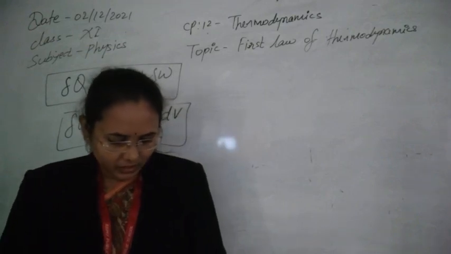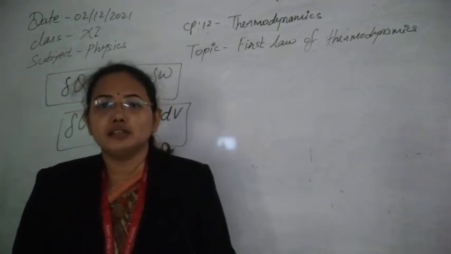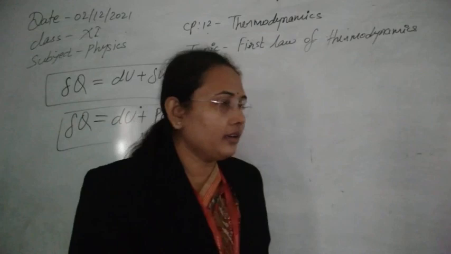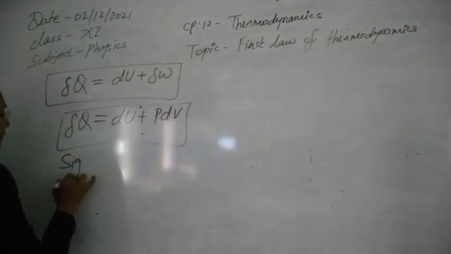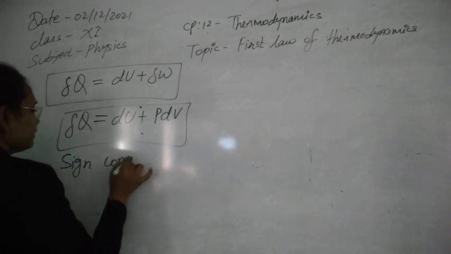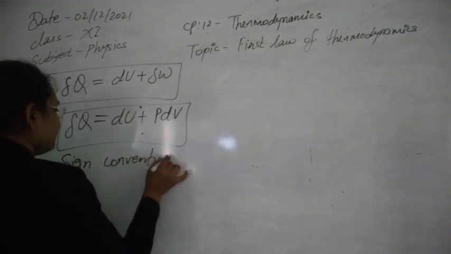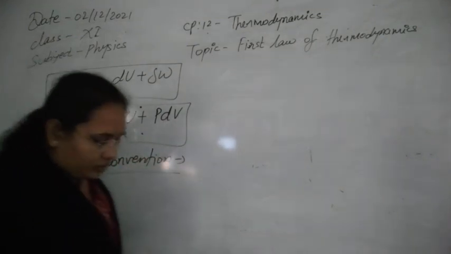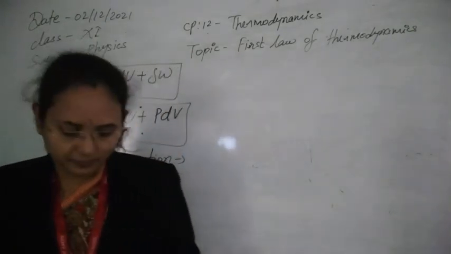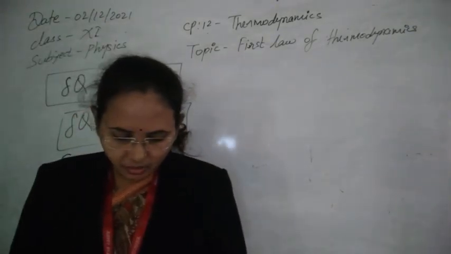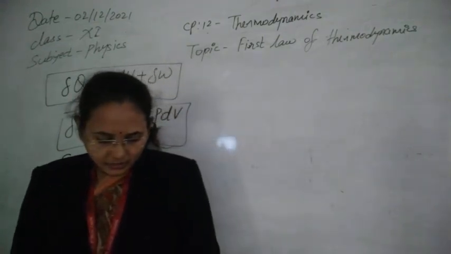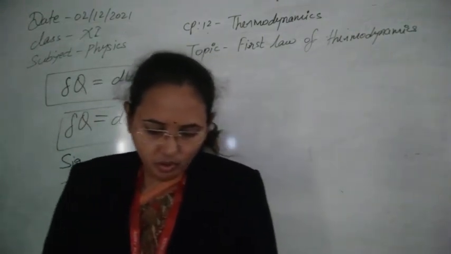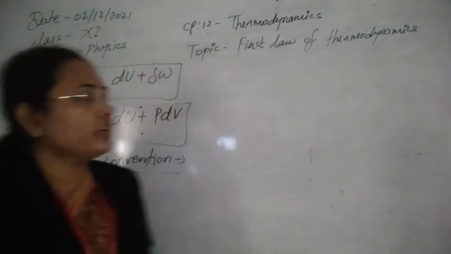Next, let's see the sign convention. That is a very important factor here, the sign convention rule. Let's see one by one what the sign convention is.